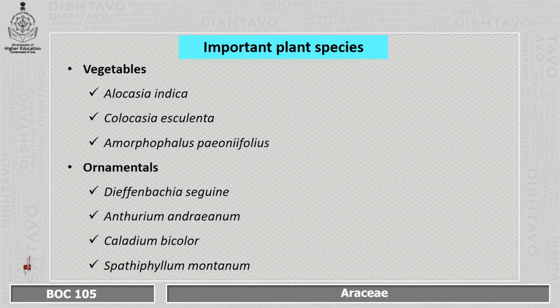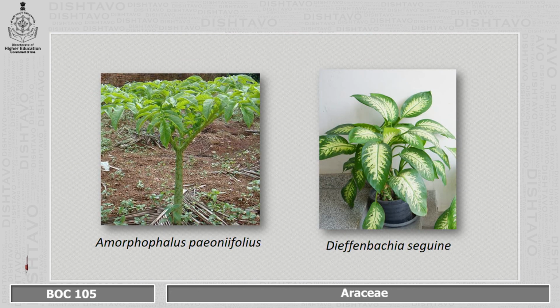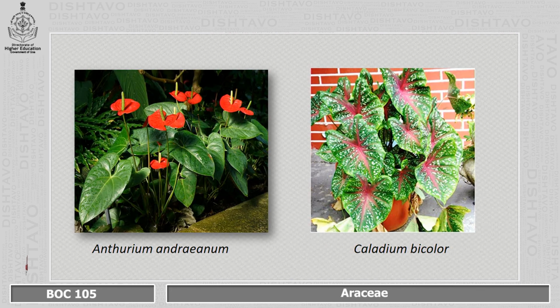Important plant species. Some of the members of this family are used as vegetables, and some of the examples are Alocasia indica, Colocasia esculenta, Amorphophallus paeoniifolius, and some of them are also used as ornamental or indoor plants. We have the examples as Dieffenbachia seguine, Anthurium indicum, Caladium bicolor, Spathiphyllum montanum. These are some of the pictures. The first one is the Amorphophallus paeoniifolius, next is Dieffenbachia seguine, then we have Anthurium indicum and Caladium bicolor.